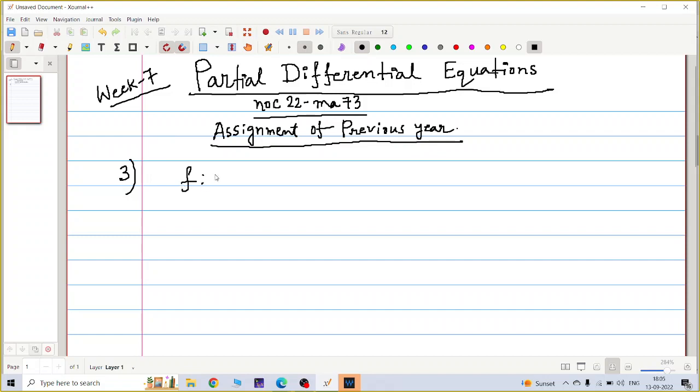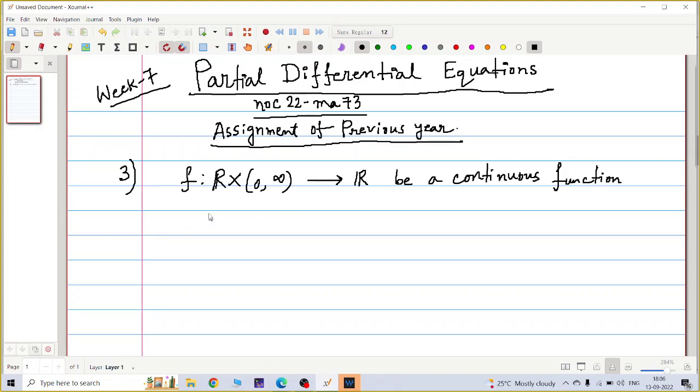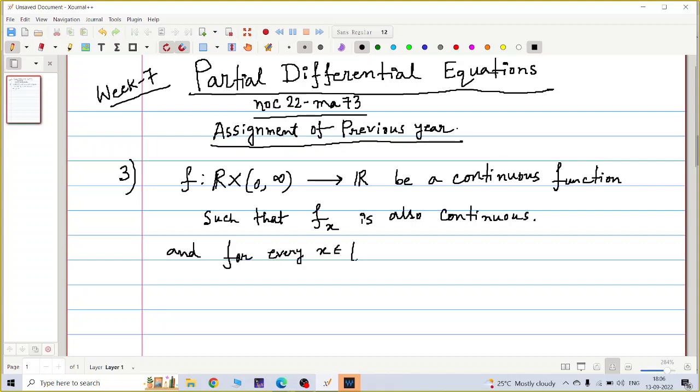That f from R cross [0, infinity) to R is a continuous function such that f_x is also continuous, and for every x in the closed interval [0, 1], f(x, t) is identically equal to 1 for t positive.